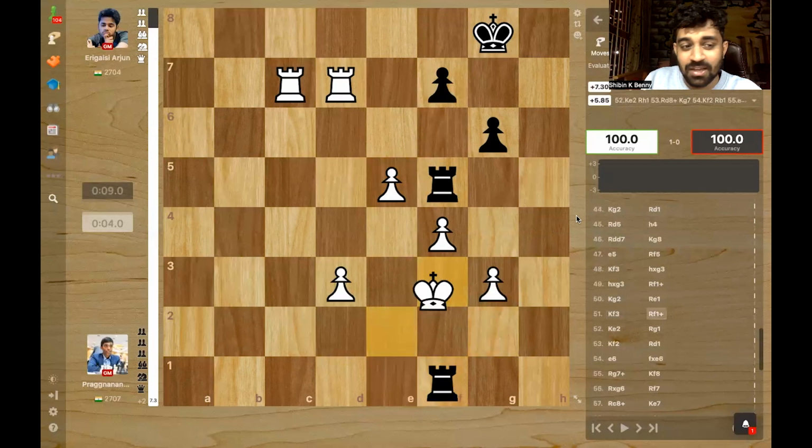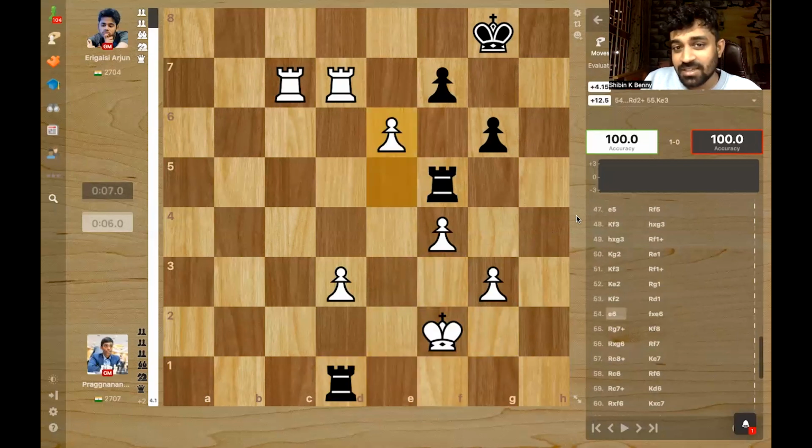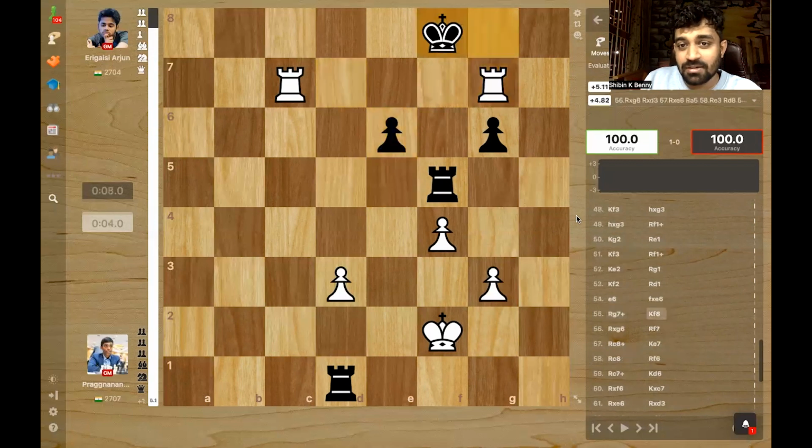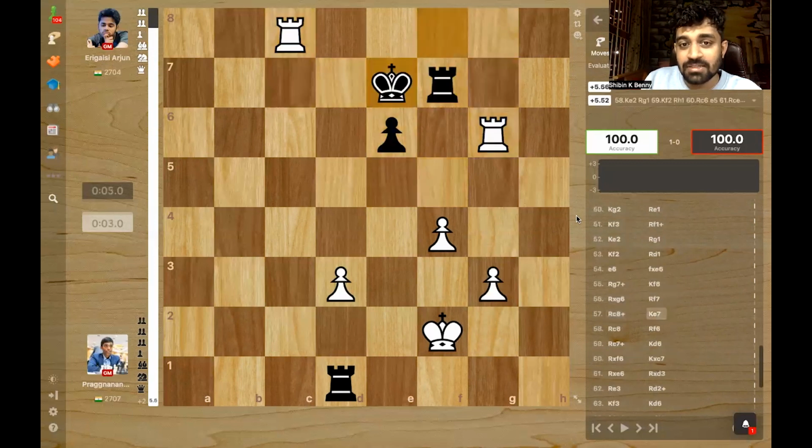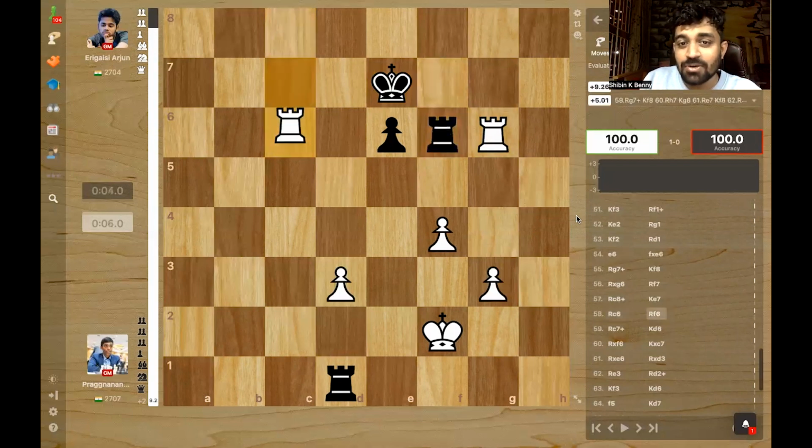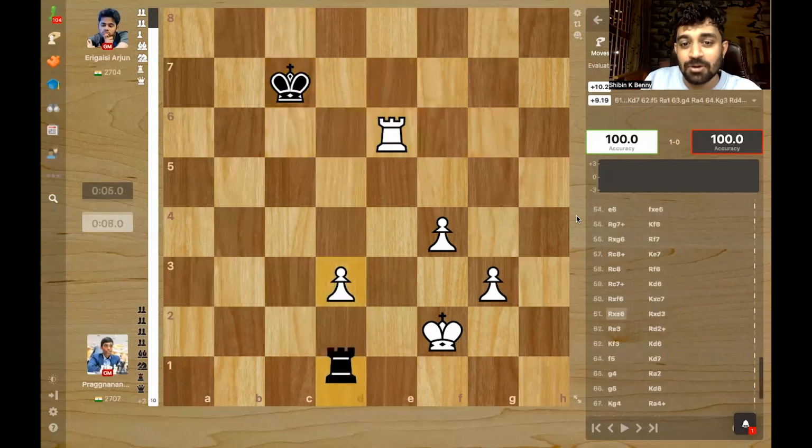He has to just play calmly, which he does. He was again very low on time all this time. But the play is easy. He goes e6, but he gets the g pawn. And now he gets the e pawn as well by coming back. Nice move. Under pressure, he's doing well. Rook f6, and now he converts it without any problems.